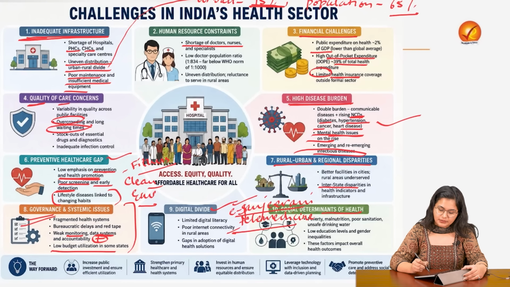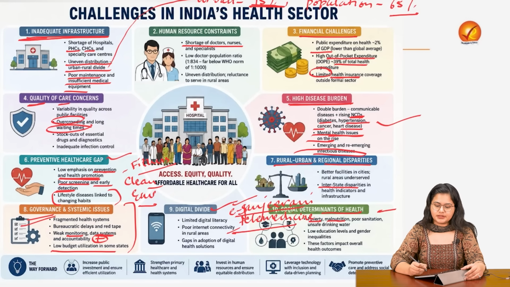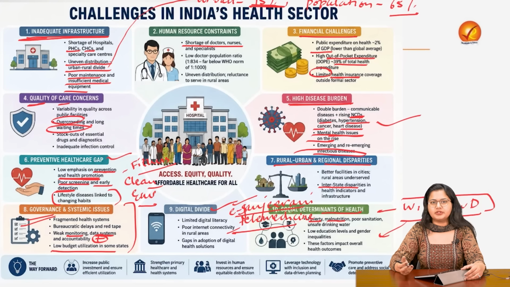Coming to the social determinants, there is poverty. So you must be recognizing already that there is a higher burden of diseases, of healthcare on the poor section. There are also certain vulnerable sections like women, elderly, persons with disabilities, who are highly vulnerable to get impacted by the harsh burden of the health sector.